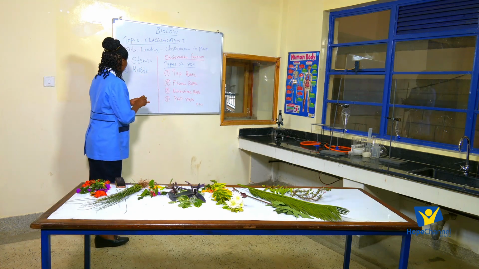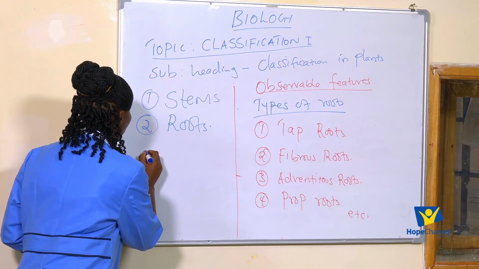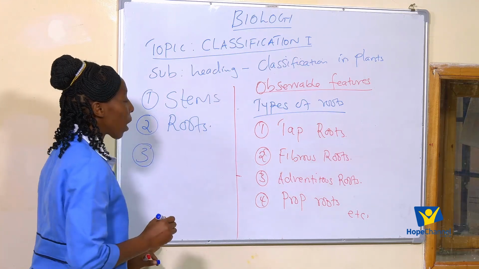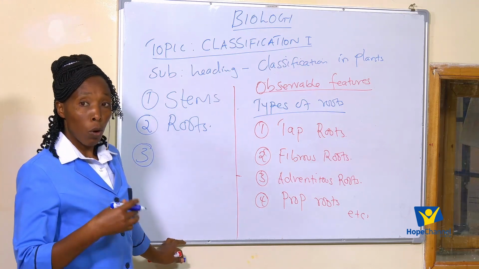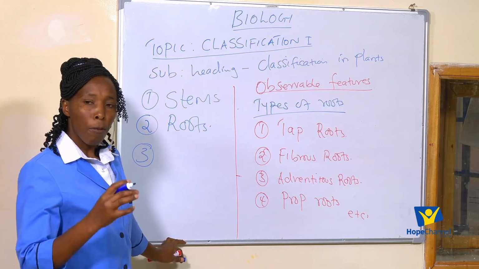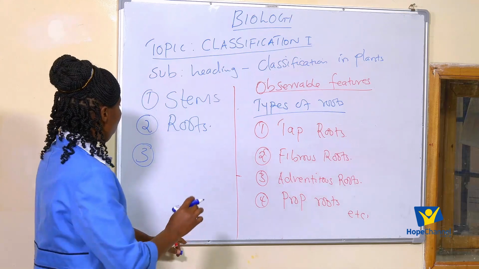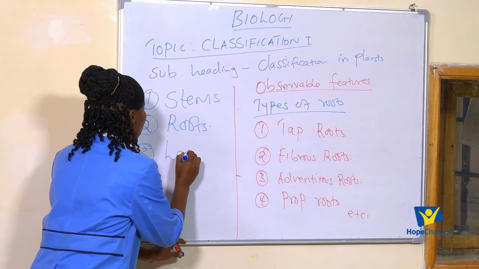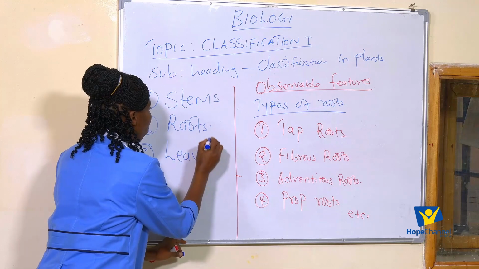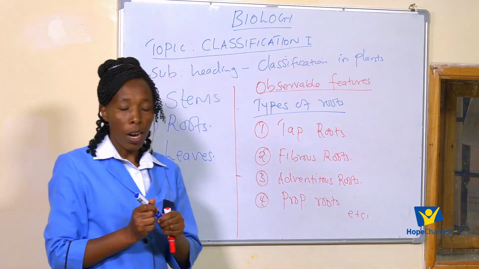So number 3, I want us to use another feature that is observable in plants, a feature that we can use to put plants into different groups. So we want to talk about the leaves.